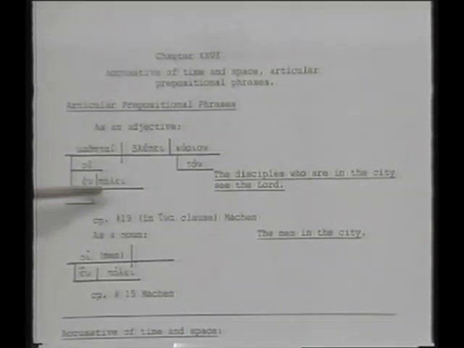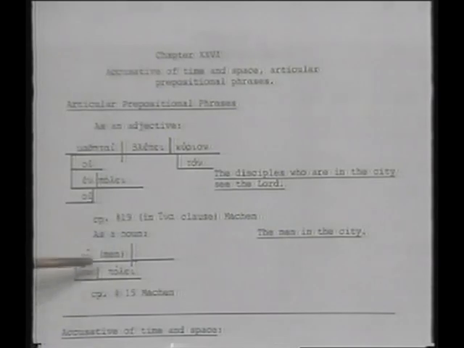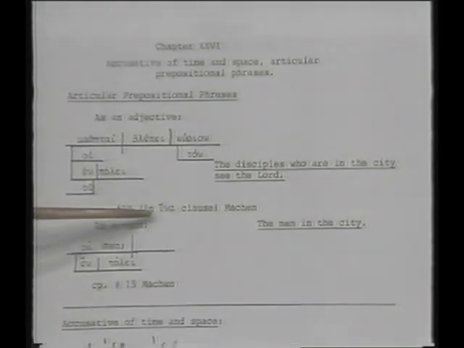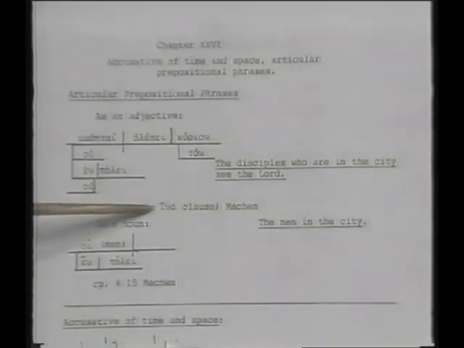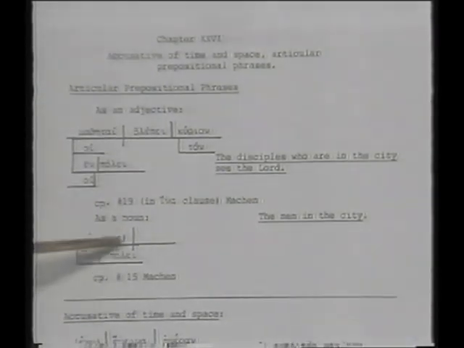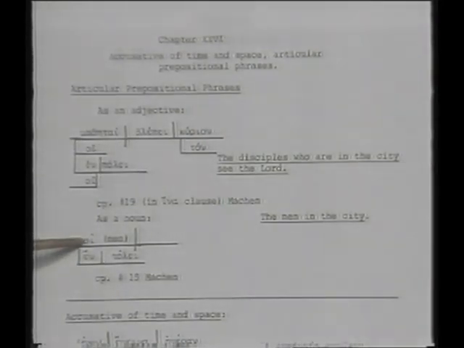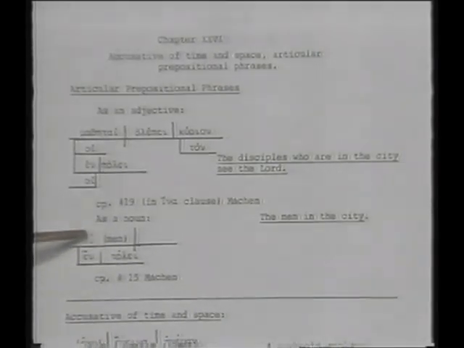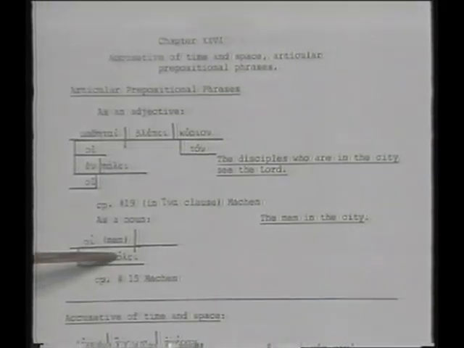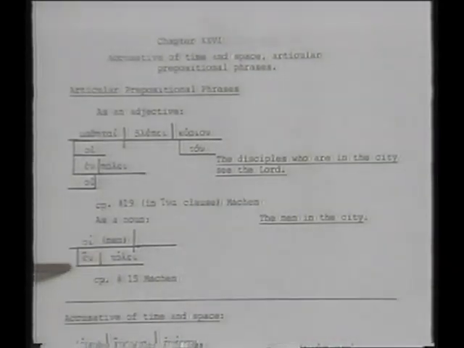The other illustration as a noun. I'm sorry. This number 19. This is the work in your exercises. Look at number 19. Within the ina clause, you have another example of that. Now, as a noun, this is like if you had e agathi, the good men. Well, this is the in the city men. So we put the e on the line, the article, then put the men there in parentheses, and then put the en poli underneath. So this is a noun use.